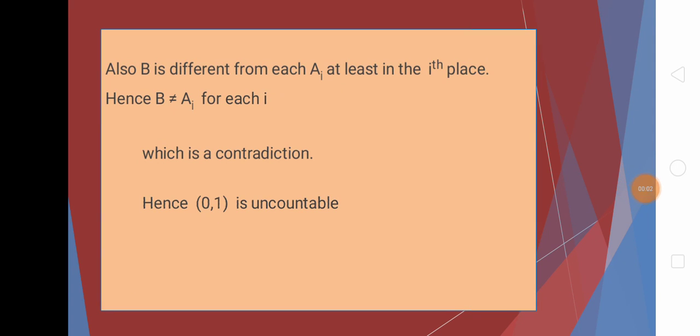That is, we can label all the elements of the open interval (0, 1) because we assumed the open interval (0, 1) is countable. But there is one more element b which is not listed in the above set. Therefore, our assumption that (0, 1) is countable is wrong. Therefore, the open interval (0, 1) is an uncountable set.